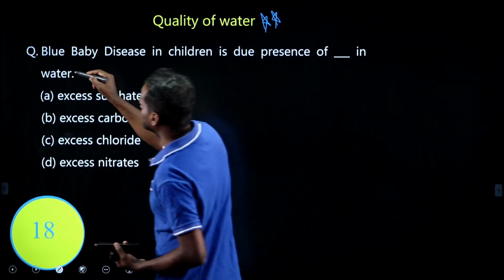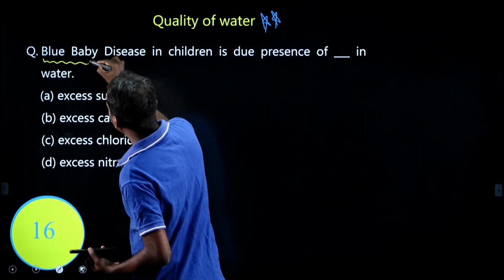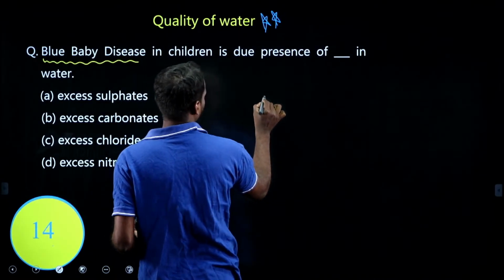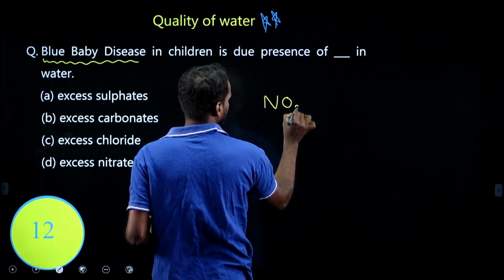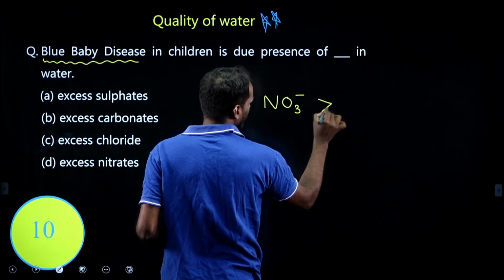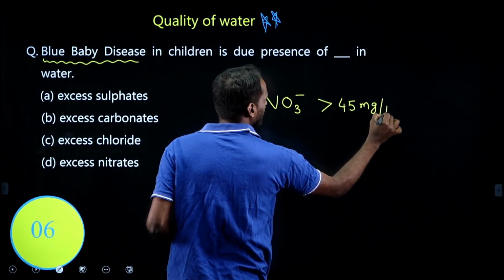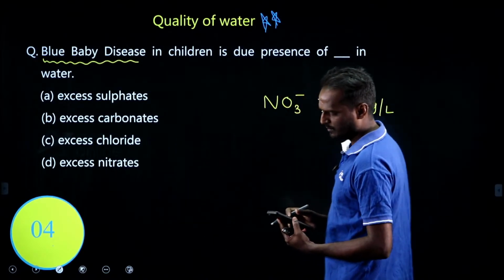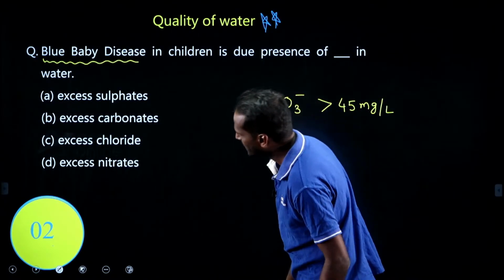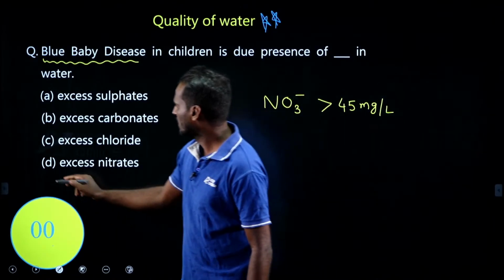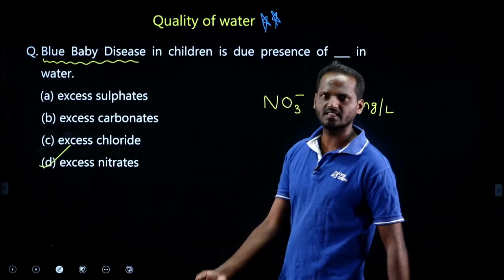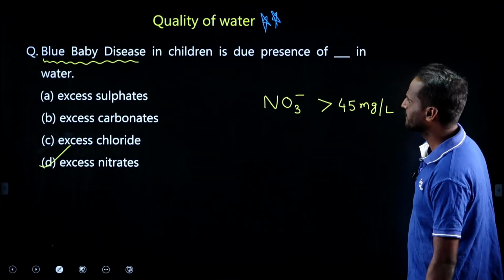It is also known as methemoglobinemia, right? Which one is correct? Excess nitrates. Therefore, option is D. Very easy, simple questions.